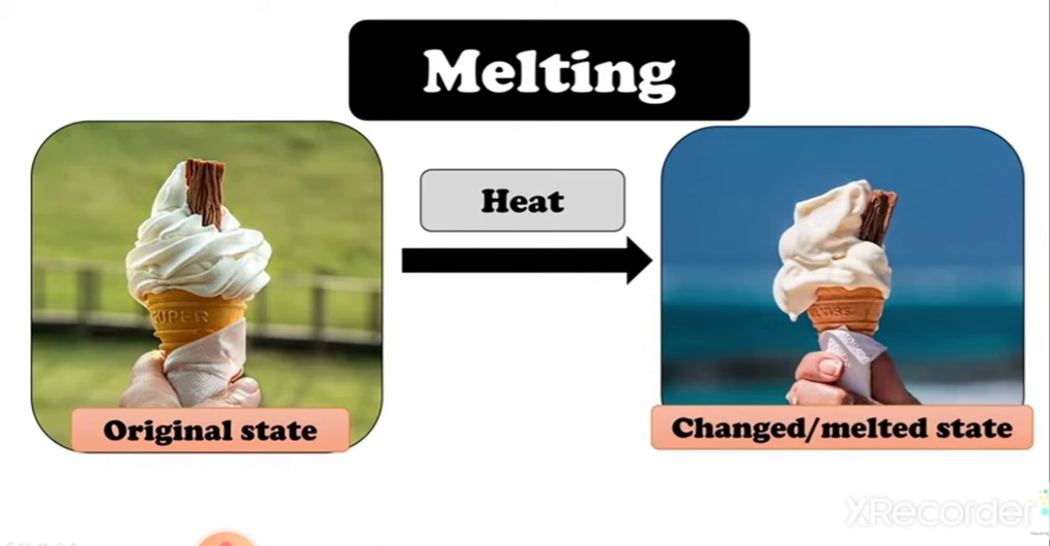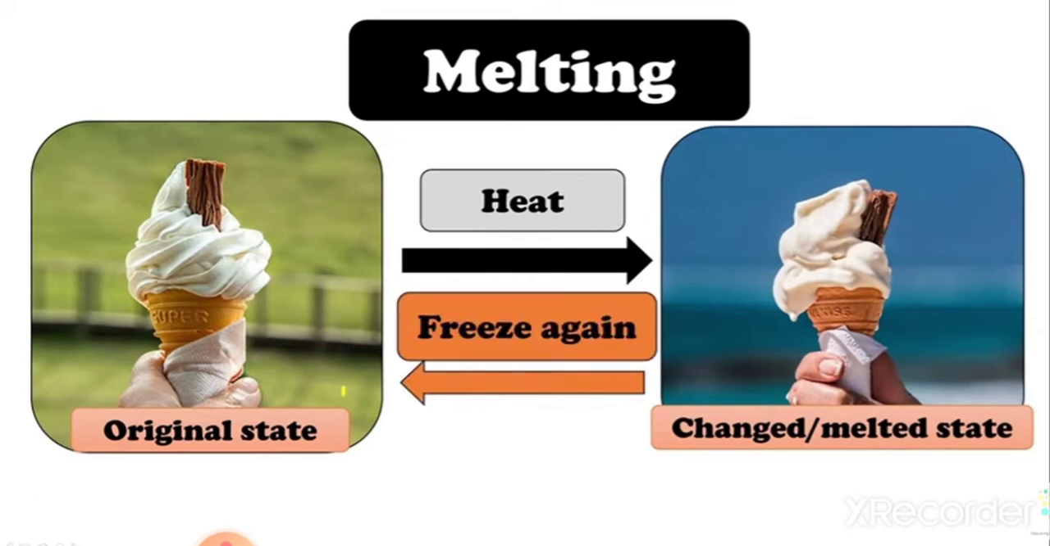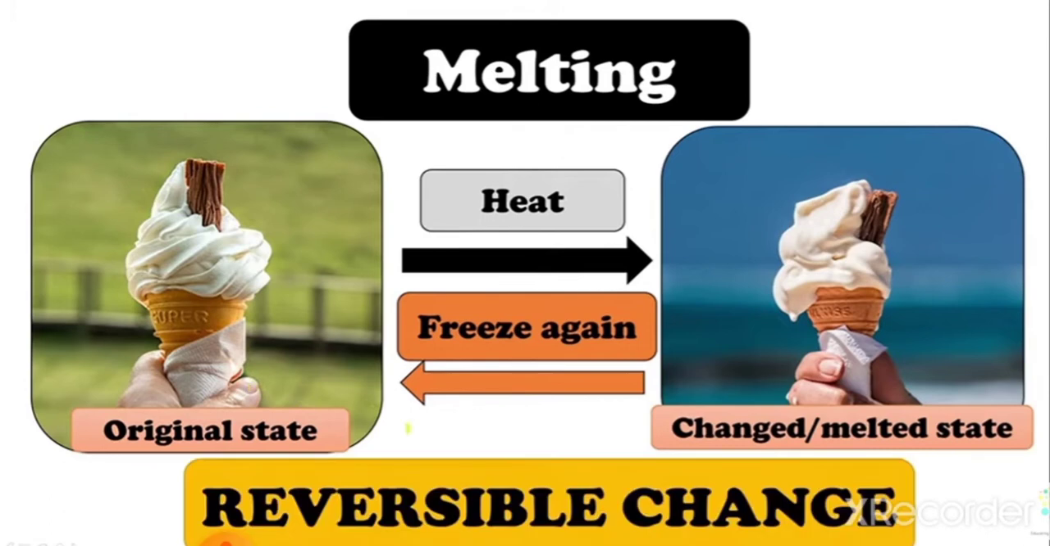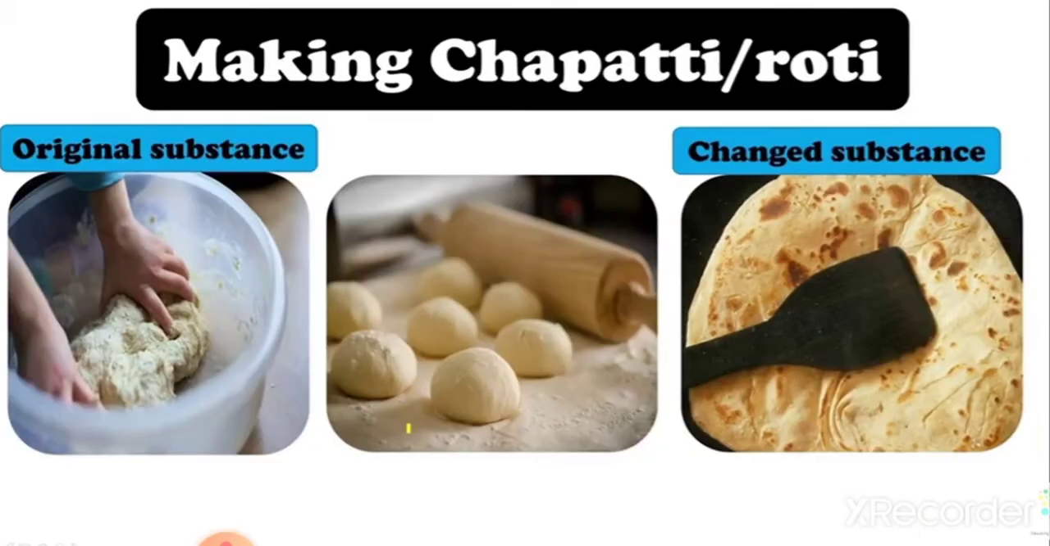So on a hot summer day, my ice cream has started melting. And I want my ice cream back in its original state. Can I get it back? Yes, I can. I just have to freeze this ice cream again. I'll have to put this ice cream again in the fridge and I will get it back in its original state, right? So this is a reversible change. You understood that, right? Okay, let's move forward.